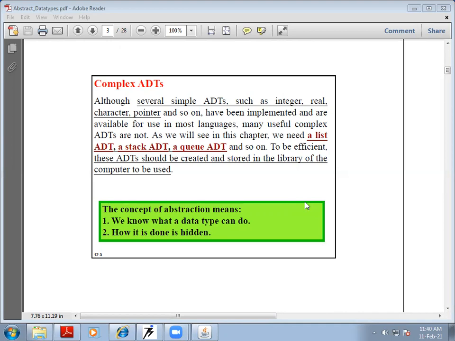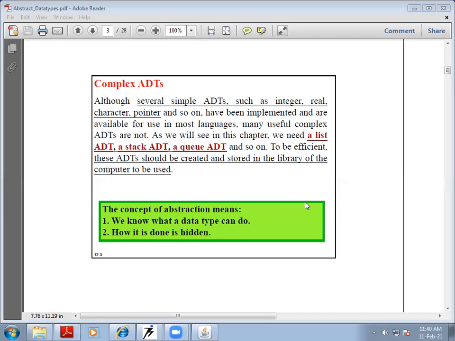So the simple examples of abstract data types are integer, real, character, pointers, which have been implemented in most of the programming languages. In addition to these, depending upon the complexity of the problems which we are solving and the type of data which we are implementing, we have many complex abstract data types, for example list, queue, stack.